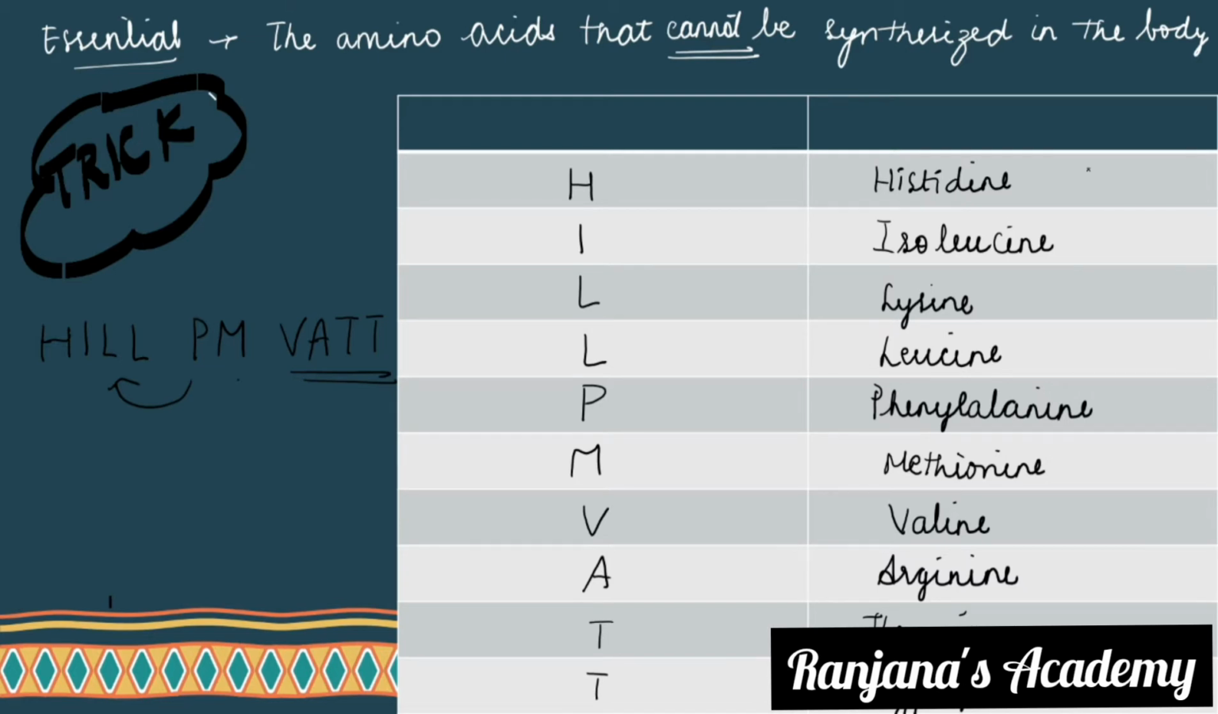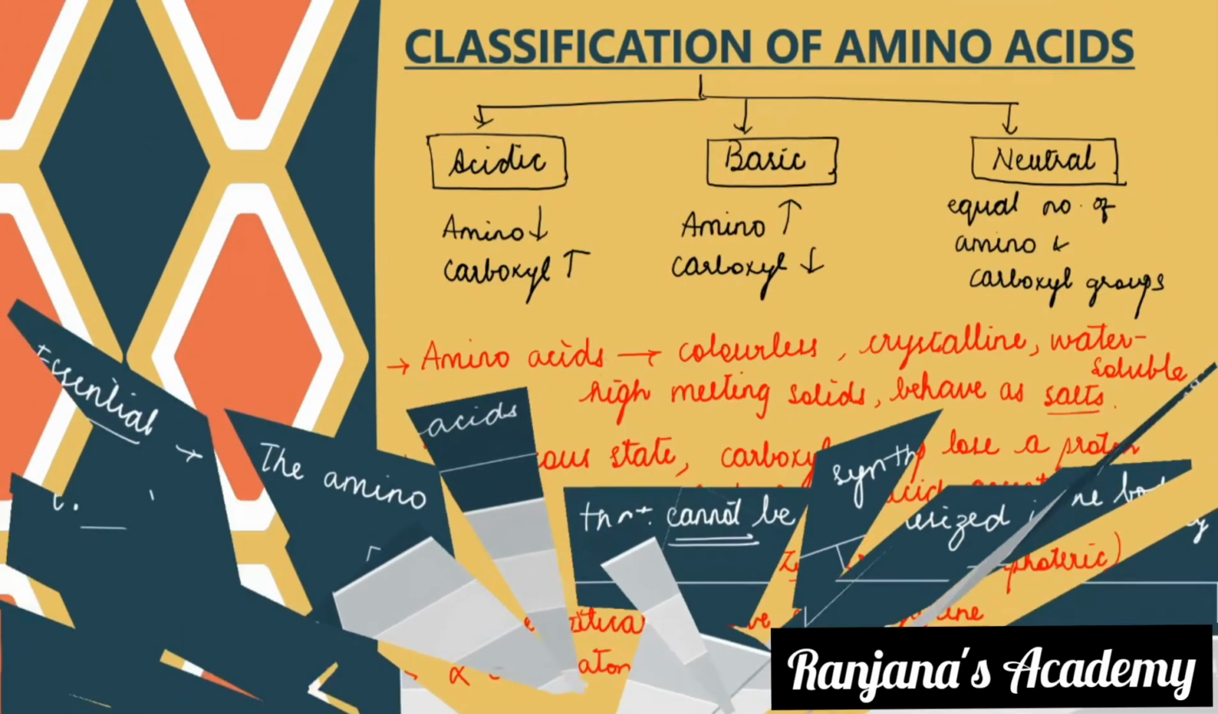So histidine, isoleucine, lysine, leucine, phenylalanine, methionine, valine, arginine, threonine, tryptophan. Is it okay? So this is the trick to understand all essential amino acids. I hope this was very clear for you. Now let us go for the next concept.